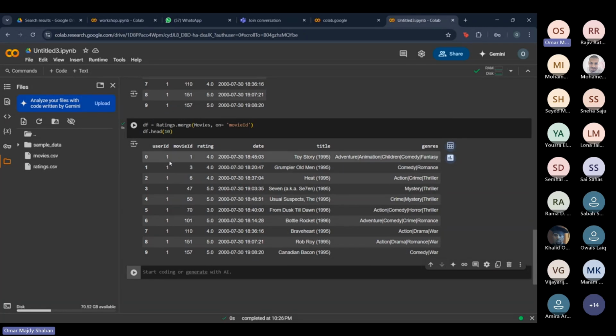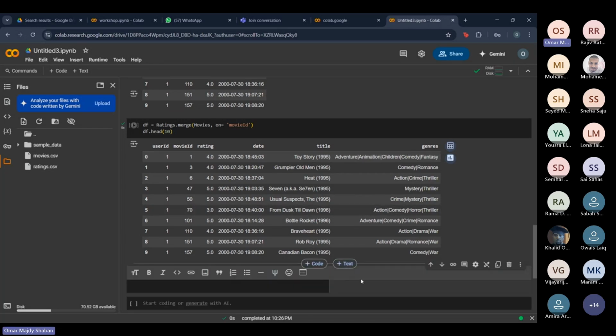So just to go over what I just mentioned. User ID number one rated the movie ID, which is Toy Story, 4 stars, and this is the exact same second the user gave a rating, and it has the genres because it helps us better classify user preferences. So, for example, if we know that user one gives high ratings on children genres or comedy genres, we can tell, okay, maybe he likes these genres. We can recommend them other movies from the same genre.